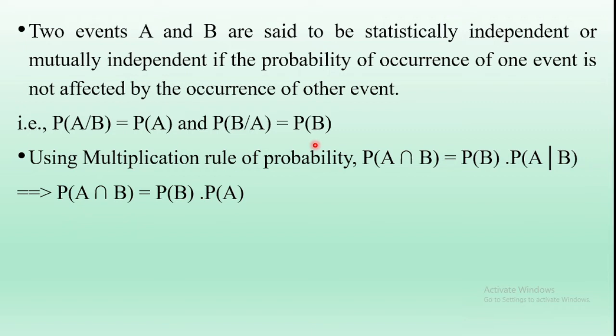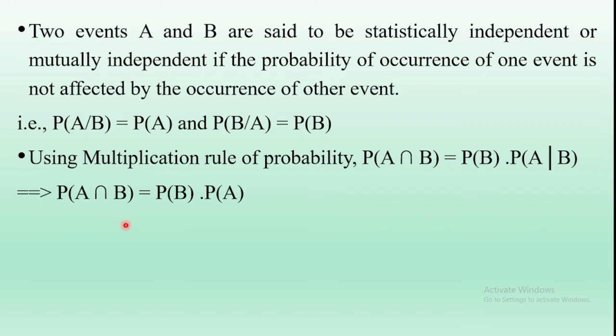Probability of A by B is equal to probability of A intersection B by probability of B. So using that expression, probability of A intersection B is equal to probability of B into probability of A by B. Now here events A and B are statistically independent, so probability of A by B is equal to probability of A, and probability of B by A is equal to probability of B. Applying this condition here, probability of A by B is equal to probability of A. Therefore, probability of A intersection B is equal to probability of B into probability of A.